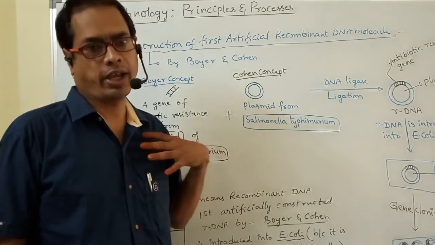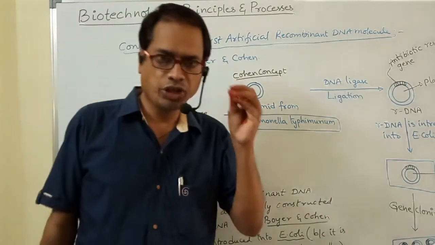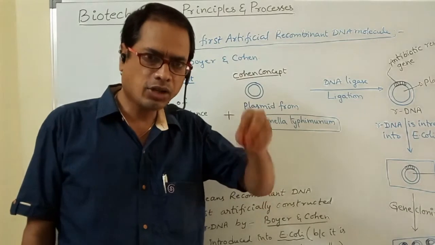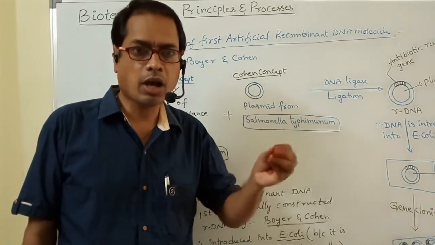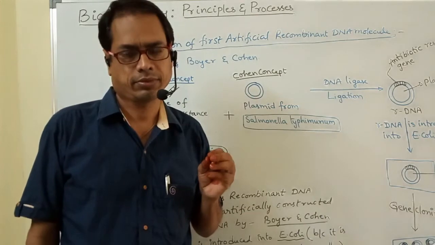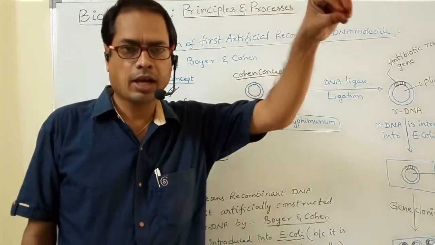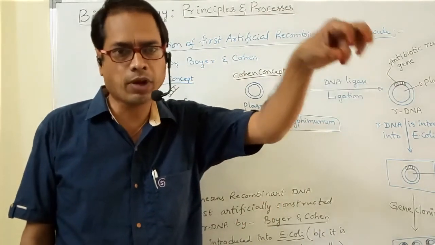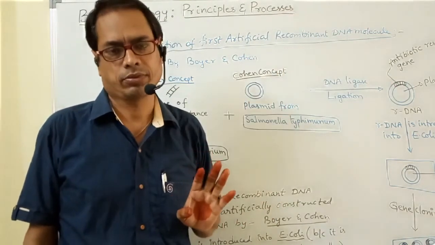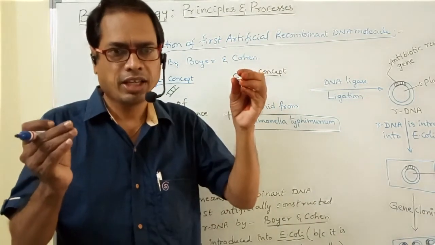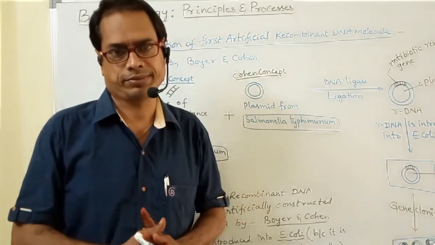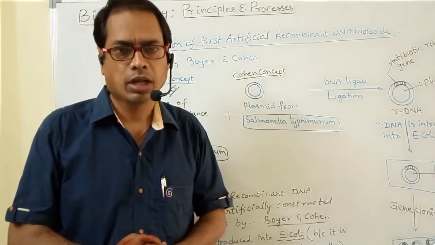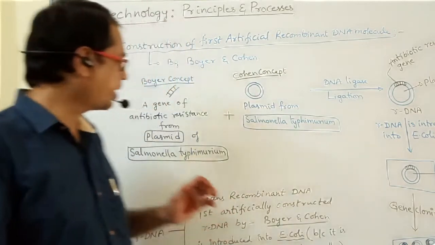Boyer and Cohen. First of all, the antibiotic resistant gene is isolated from a plasmid of Salmonella, and we have to take a vector, that is, a plasmid also isolated from Salmonella, and this desired gene is integrated into the plasmid. Then rDNA will be formed. rDNA full form, recombinant DNA. Look at here, my dear students.